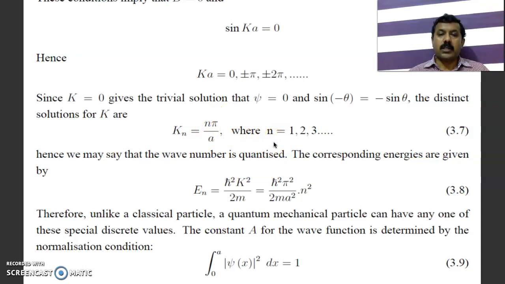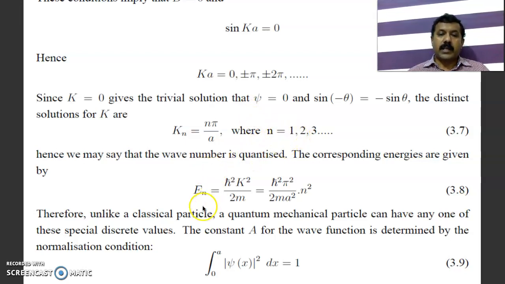Even though mathematically n equal to 0 is allowed, we will not take n equal to 0. From physical consideration we take the minimum value of n as 1, because if you put n equal to 0, then sin kx also becomes 0, and the wave function will be 0 all through. We don't want that. We know that the particle is there, so there should be a wave function corresponding to it. Therefore we start with n equal to 1.